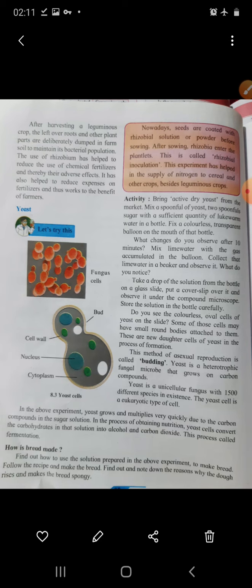Now one question is given here at the bottom of this page. Find out how to use the solution prepared in the above experiment to make bread. Follow the recipe and make the bread. Find out and note down the reasons why the dough rises and makes the bread spongy. This is your homework. What is the reason why the dough rises and makes the bread spongy when adding the yeast?